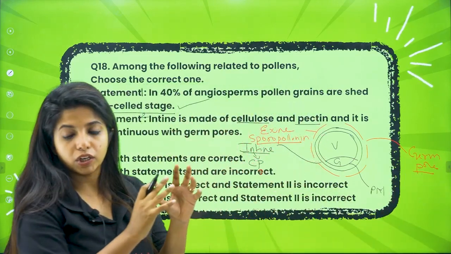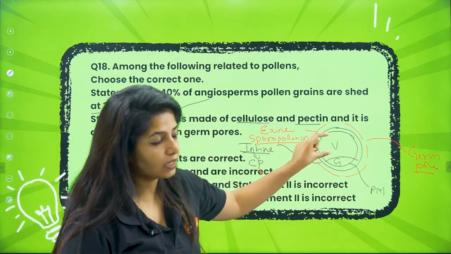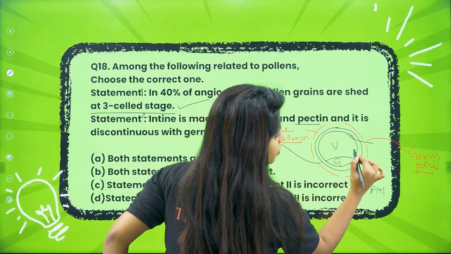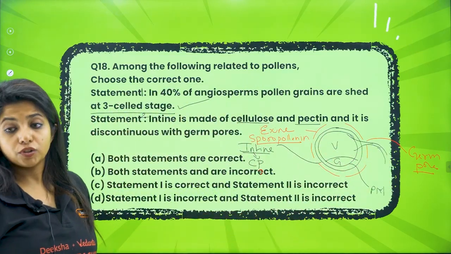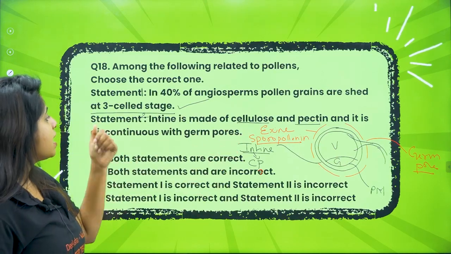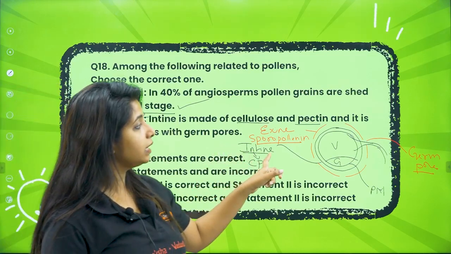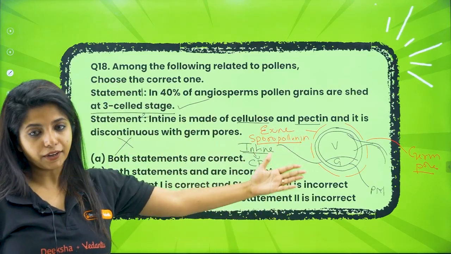Whenever the pollen grain lands somewhere, the vegetative cell, my dear children, forms a tube-like structure. And this tube moves out through the germ pore. So this is very, very important. So intine is made up of cellulose and pectin and it is discontinuous with germ pores, that will be a wrong statement. Why? Because it is not the intine, it is the exine, the outer layer, which is discontinuous.